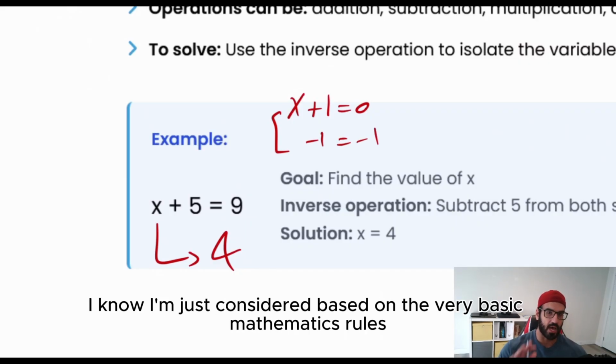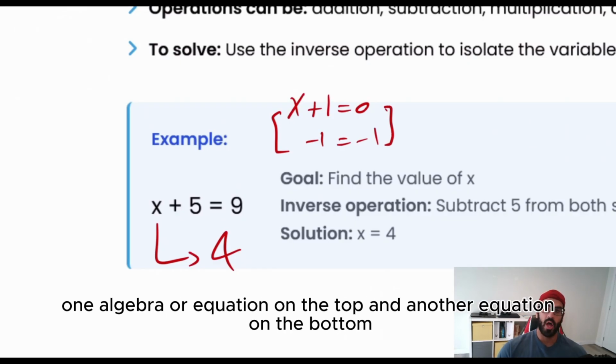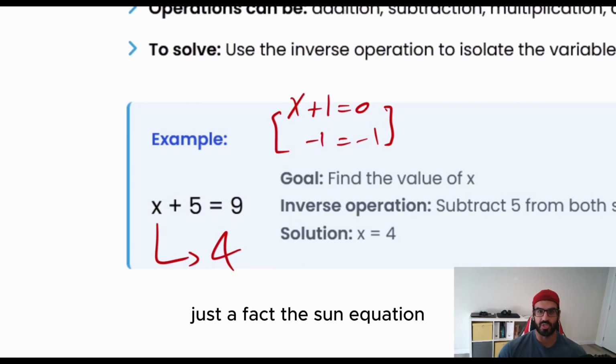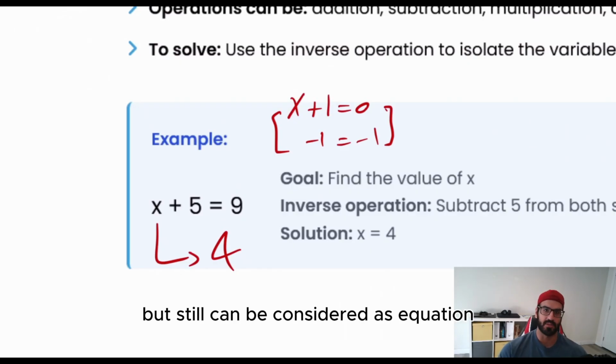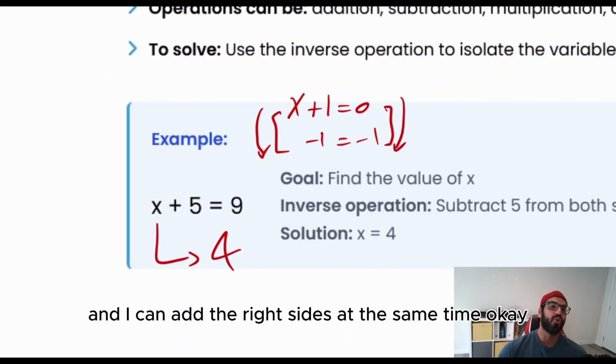Because it's obvious. Yeah, I know. Just consider that. Based on the very basic mathematics rules, if I do have one equation on the top and another equation on the bottom, by the way, the one on the bottom is just a fact. It's not an equation, but still can be considered as an equation. I can add the left sides and I can add the right sides at the same time.